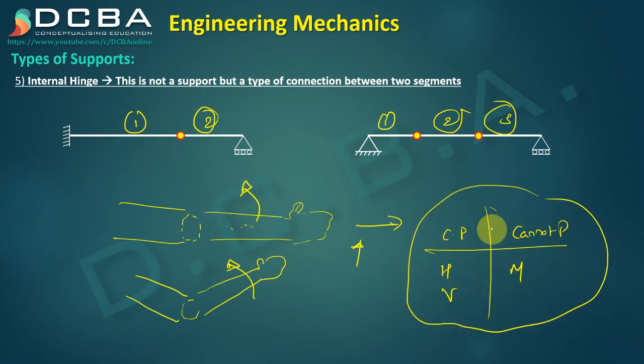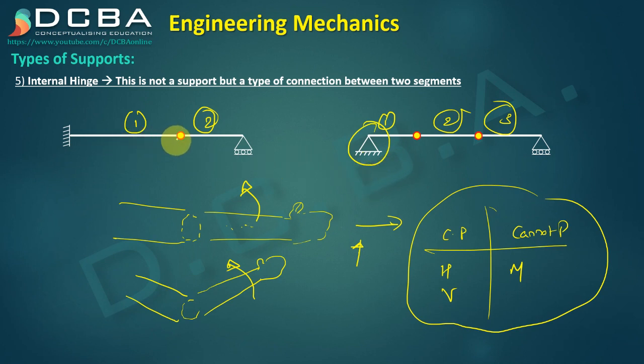So these characteristics are again similar to one more support that we have seen. These characteristics are similar to hinge support. Yes, hinge support we have seen. So what is the difference between hinge support and internal hinge? The biggest difference is that the hinge support cannot move from its position. This hinge support cannot move anywhere else. It is fixed in its position. It cannot come downwards, it cannot move sidewards.